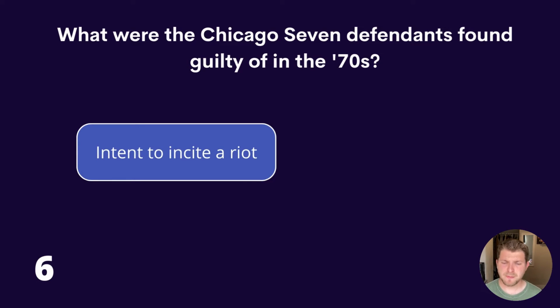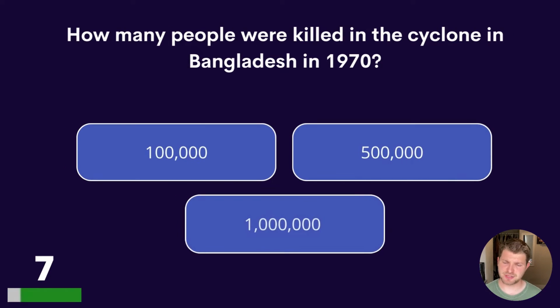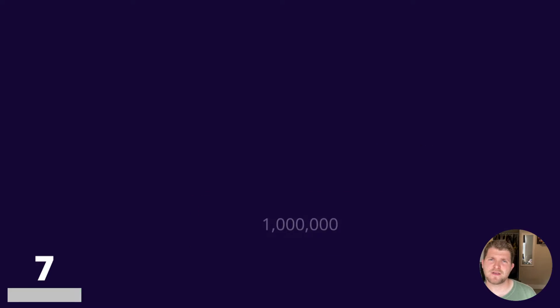Question 7. How many people were killed in the cyclone in Bangladesh in 1970? 100,000, 500,000 or 1 million people? And the answer is 500,000.